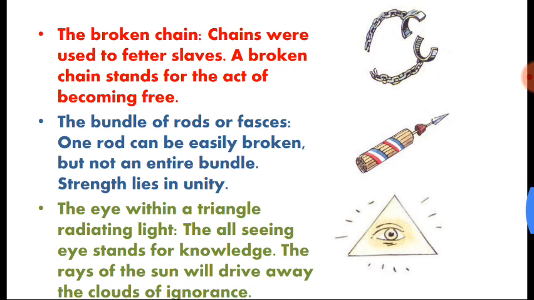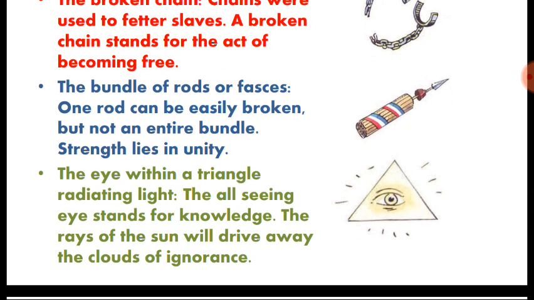There is a famous story that one rod can easily be broken, but not an entire bundle. This shows that strength lies in unity. If you are united, then you are powerful to fight for any reason.